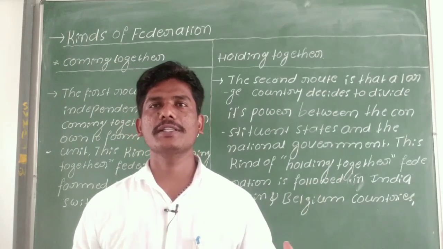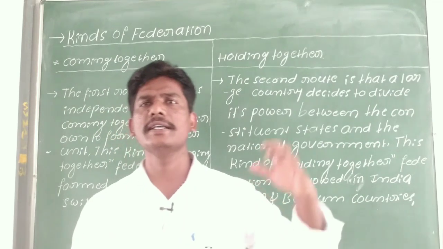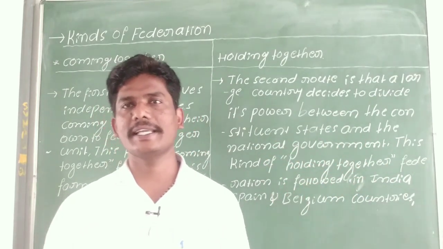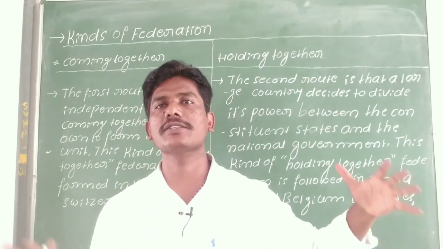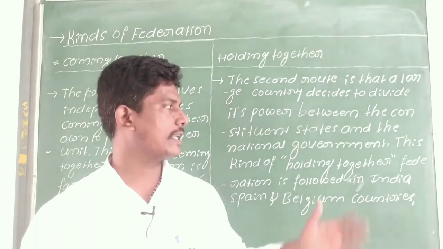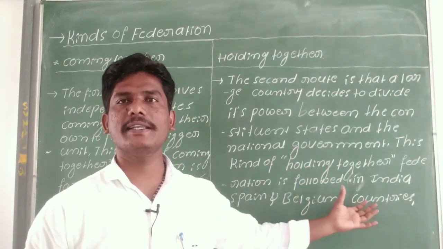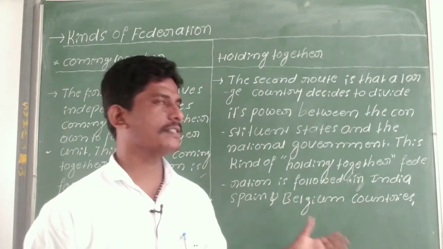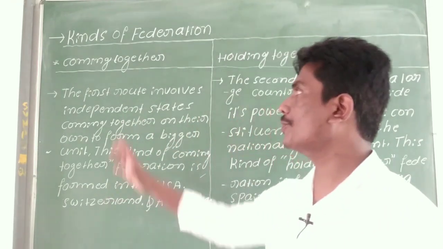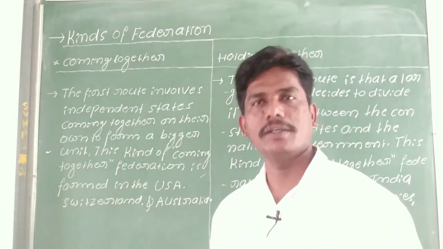So in holding together, the bigger country decides to divide the powers between the central government and the various constituent state governments. This type of federalism is practiced in India, Spain and Belgium.